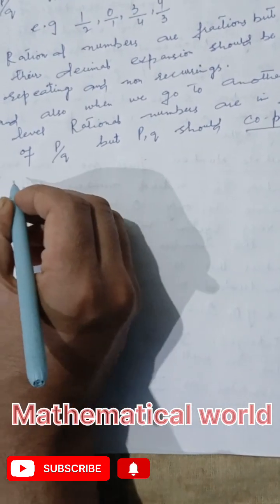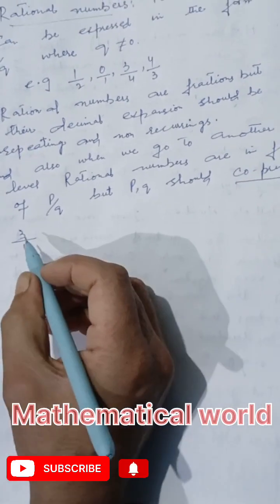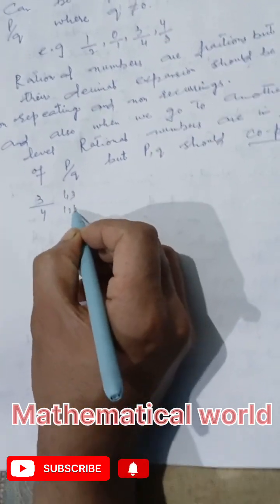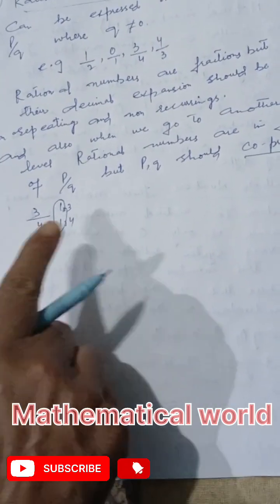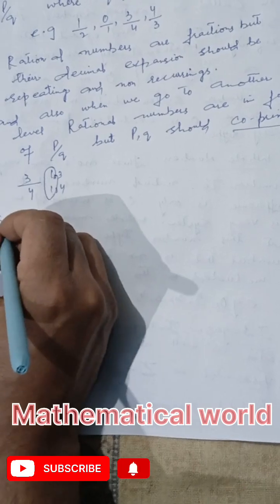For example, 3 by 4. 3 has factors 1, 3. 4 has factors 1, 4. So common factor क्या आया? 1. That is 3, 4 are co-prime. What are they? Co-prime.